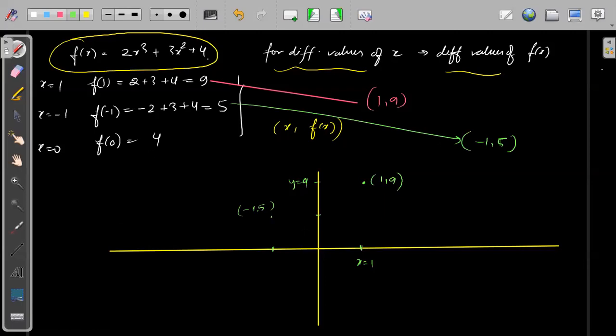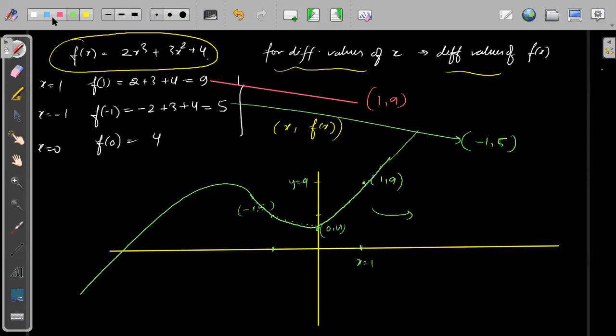We have 0 and 4. So suppose 0 and 4 here. So 0 comma 4, right? That means the function must be something like this, this is an approximation. If I plot more values of the function, then the function is something like this. And afterwards we can see that for positive x it will become positive, right here, and for negative x I think it will become negative. So the function will be approximately like this.